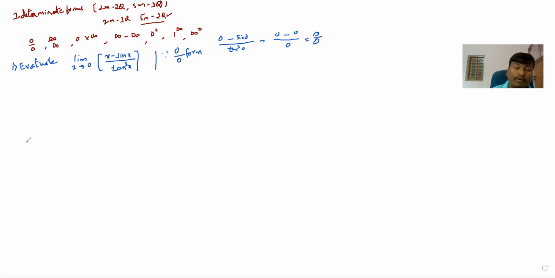After getting these types of forms, whether 0 by 0, infinity by infinity, whatever it may be, we take the help of differentiation. That differentiation method is known as L'Hospital rule, continuous differentiation until we get a finite value. Given that it is first indeterminate, to make it determinate, I can take the help of L'Hospital rule, which says we continuously differentiate to get the desired or finite value.